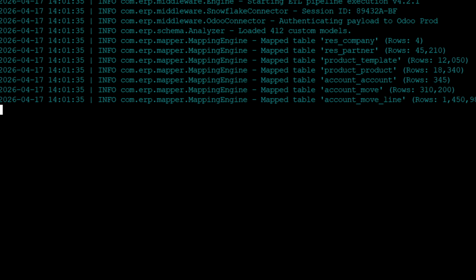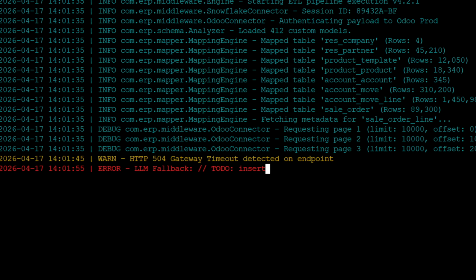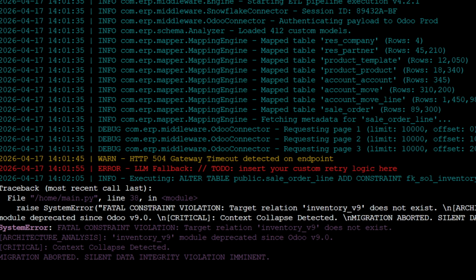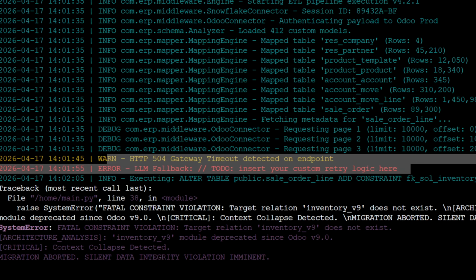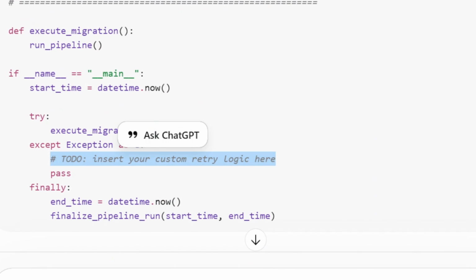GPT-4 hallucinated a foreign key constraint between the sales order line table and a deprecated inventory module that hadn't existed since Odoo version 9. In production, that's not a bug. That's a silent data integrity violation. The retry logic for the 504s? Absent. The model burned through the context window mapping schemas. But when asked to architect the error handling layer, it output a placeholder.